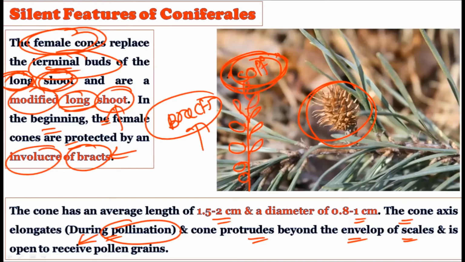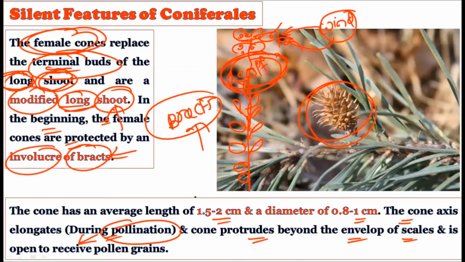Generally, it grows up to 60 centimeters in length. So once it attains the maximum height, it will come out of the plant, and it can easily receive the pollen grains which are coming by the wind. Because whatever wind is there, this wind will take this particular pollen grain to the megasporophylls. So it is very important to have the height.